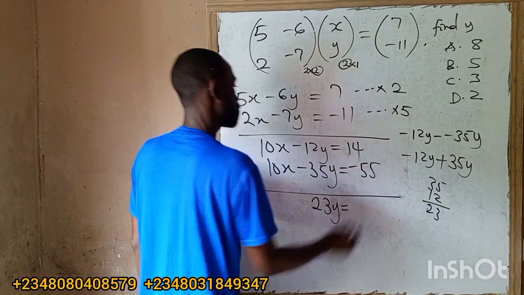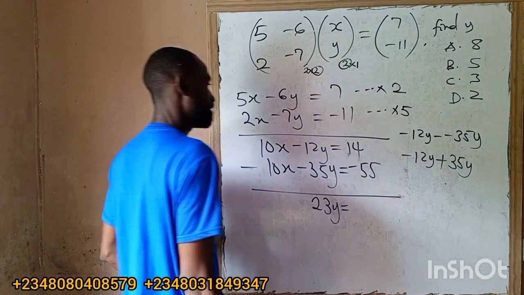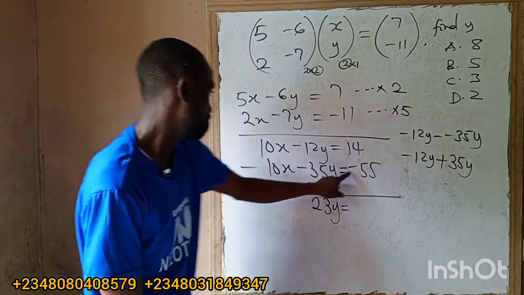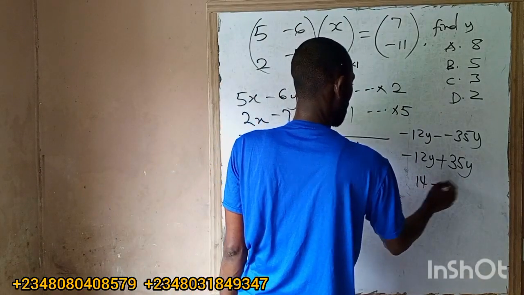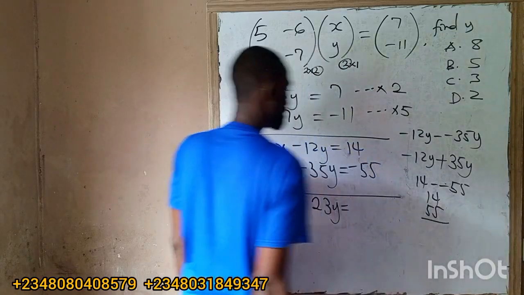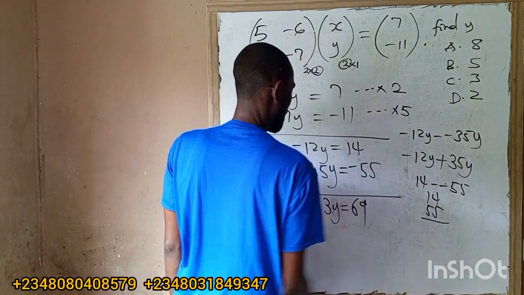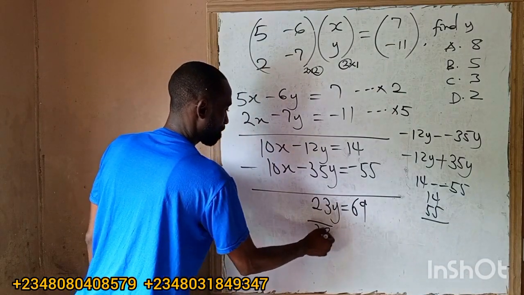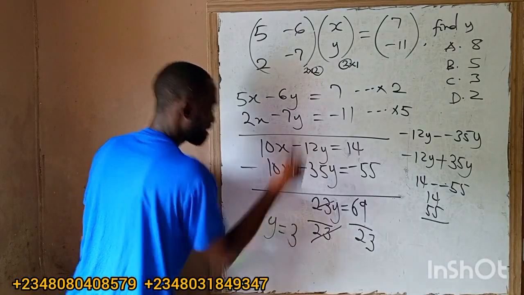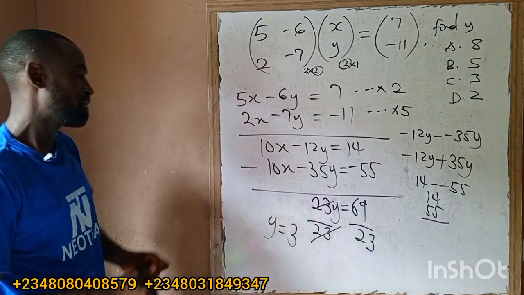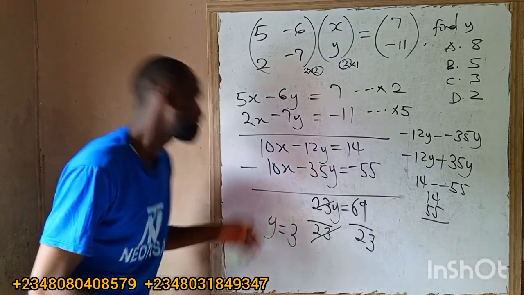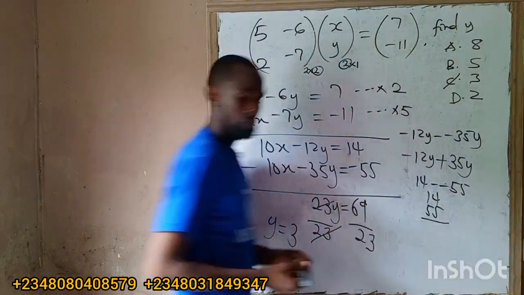23y is equals to. So here we're having 14 minus 55. So 14 minus 55 will be 14 plus 55. And that will give us 69. So ordinary y by 23 by 23. So 23 will cancel out 23. Y will just be 3. So 69 divided by 23, I put 3 here. 3 times 3, 9. 3 times 2, 6. So our answer is 3. That is that.